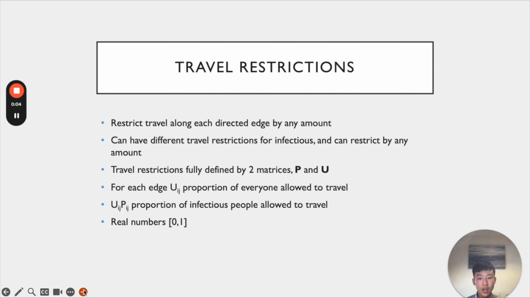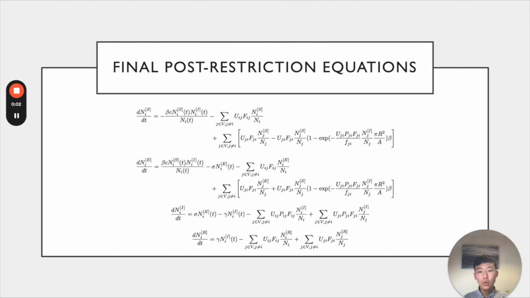Modelling travel restrictions, we want to be able to restrict travel along each directed edge by any amount. We also want to specifically restrict infectious people from travelling. Therefore, travel restrictions are fully defined by two matrices, P and U. For each edge, Uij is the proportion of everyone allowed to travel, whereas Uij times Pij is the proportion of infectious people allowed to travel, where Uij and Pij are both real numbers between 0 and 1. Combining all this together, we arrive at the final post-restriction equations. A full explanation and derivation of these equations is given in the report.